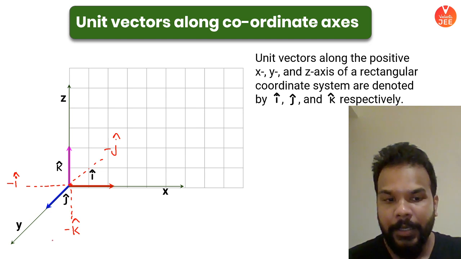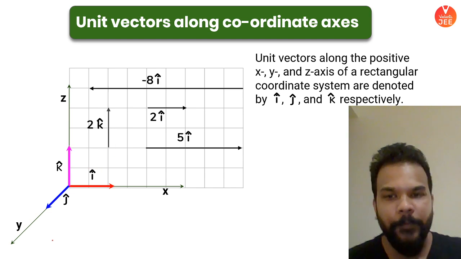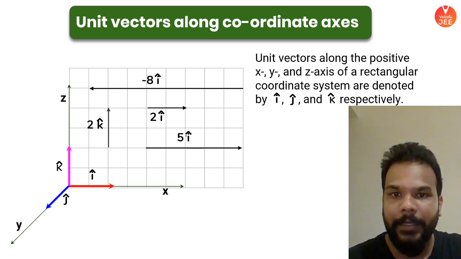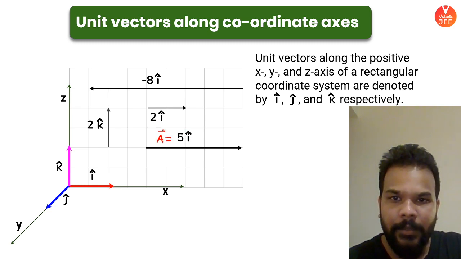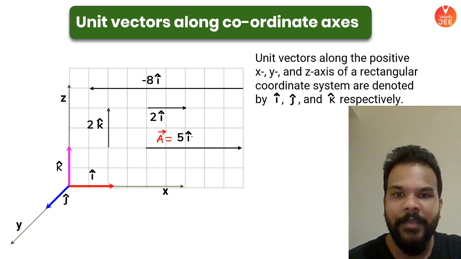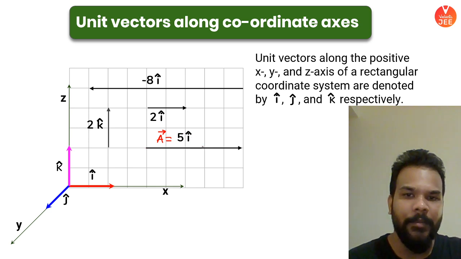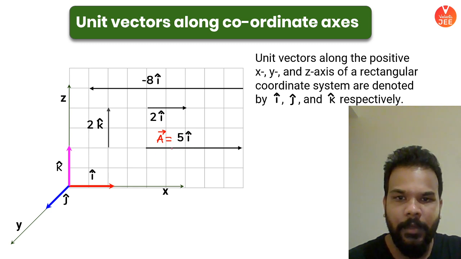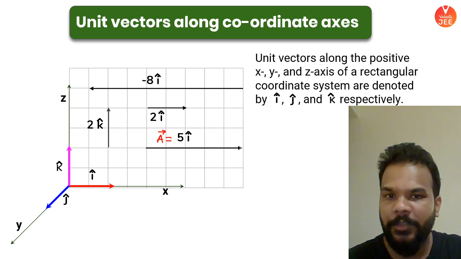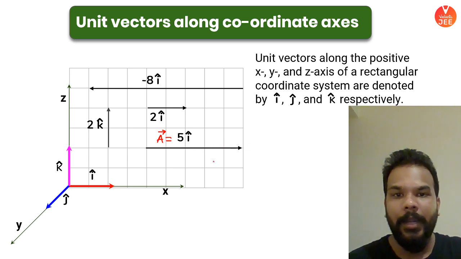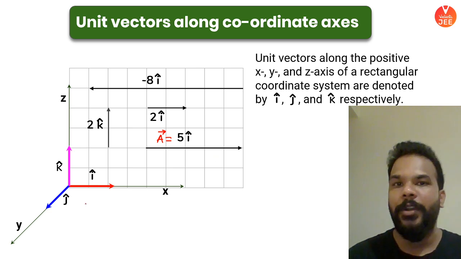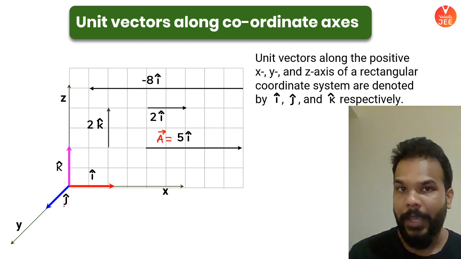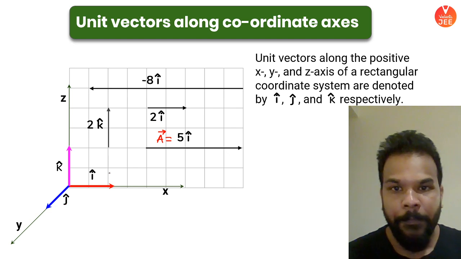Now, how does it help me? Let me try to explain it to you. What you see here are a few vectors that I have tried to represent mathematically. If this is my vector A, then vector A is represented as 5 i cap. If you look at its diagrammatic representation, everyone, please pay attention. Its magnitude is 5. You can see that 1, 2, 3, 4 and 5 is the magnitude of this vector, and the direction is parallel to the x-axis. The x-axis now has the i cap unit vector representing its direction. Always and always, i cap means x-axis, j cap means y-axis, and k cap means z axis.